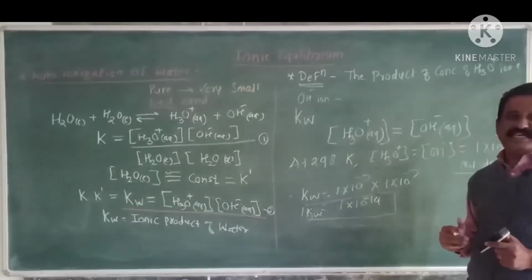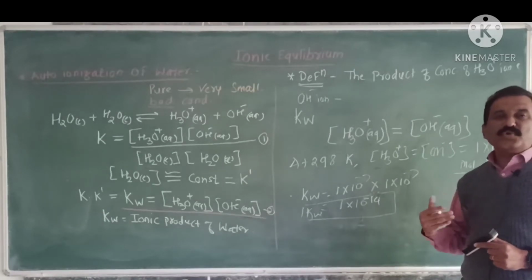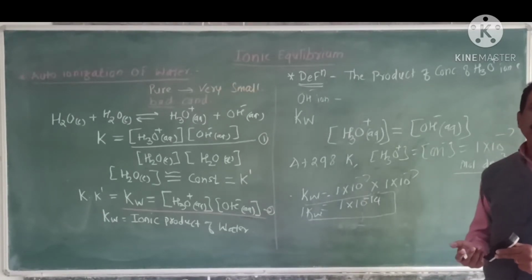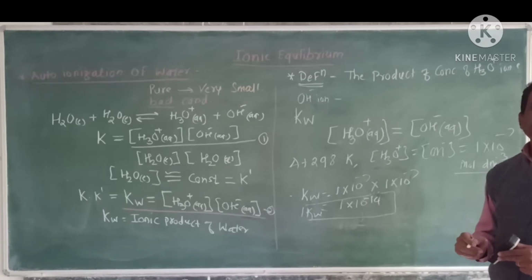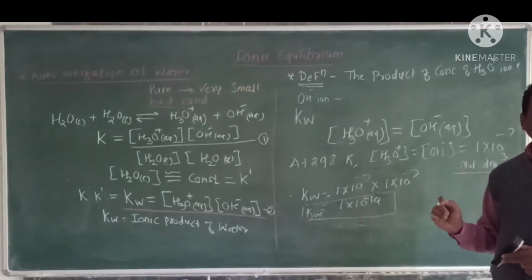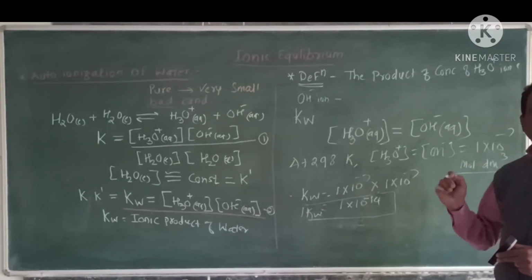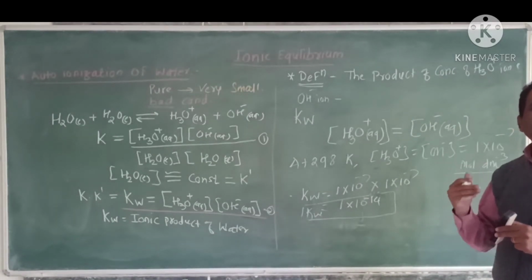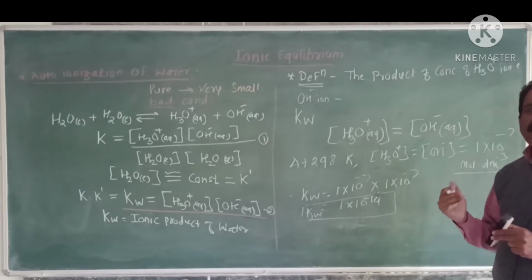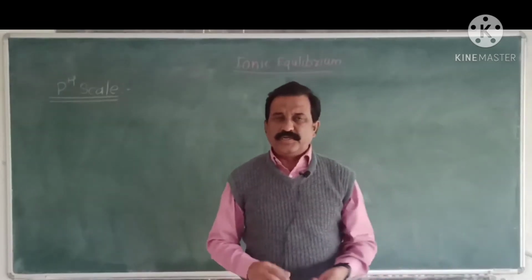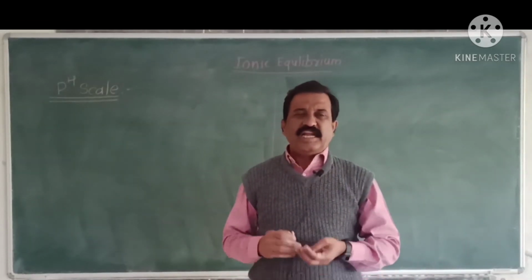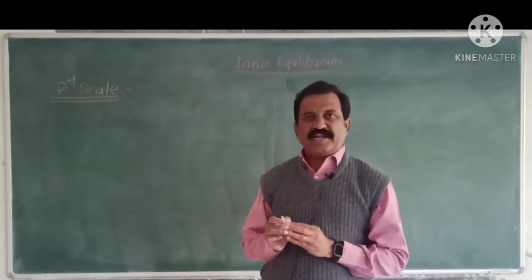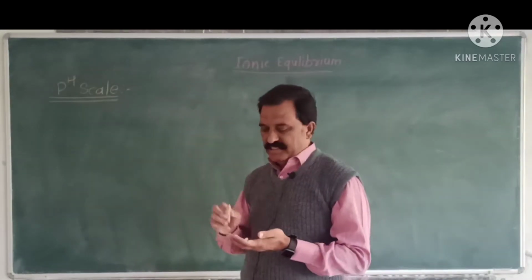Then we will discuss the new concept introduced by Sorensen, which is known as the pH scale. A pH scale was introduced by the scientist Sorensen.